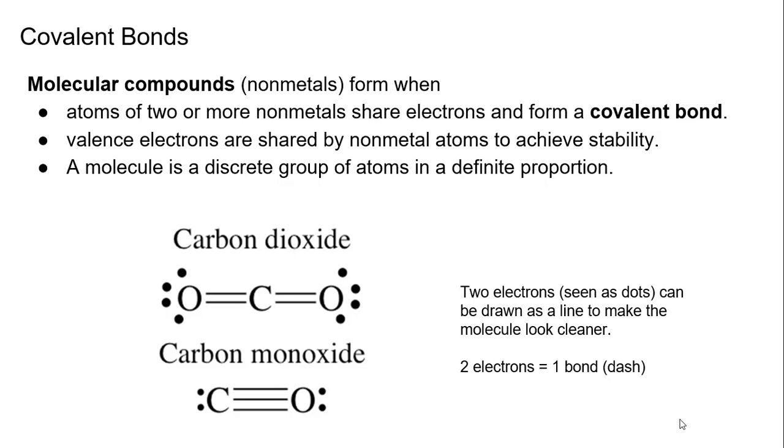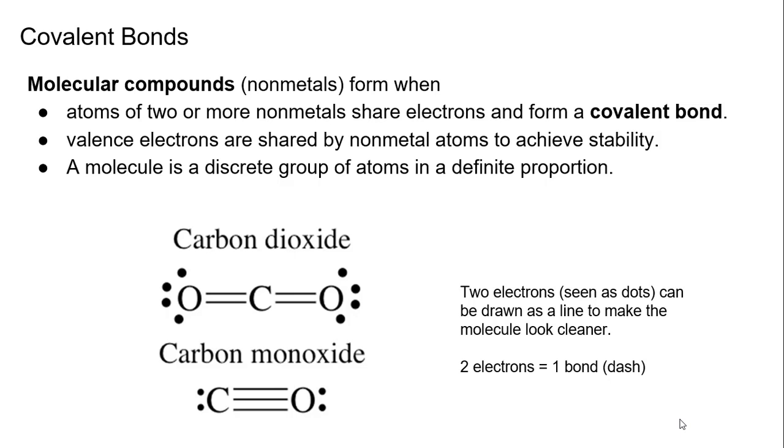Covalent, molecular, nonmetals that have valence electrons that will move around to share the electrons within each other, so that each element has either an octet or, in some cases with hydrogen, a duet, which is 2. A molecule is a discrete group of atoms in definite proportion. So a molecule is nonmetal atoms that come together and share electrons to create a compound.